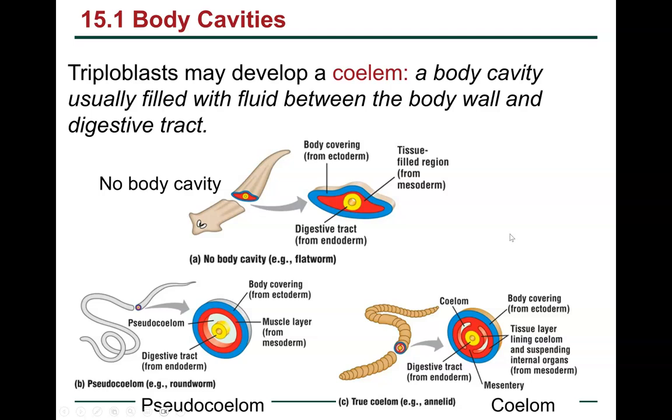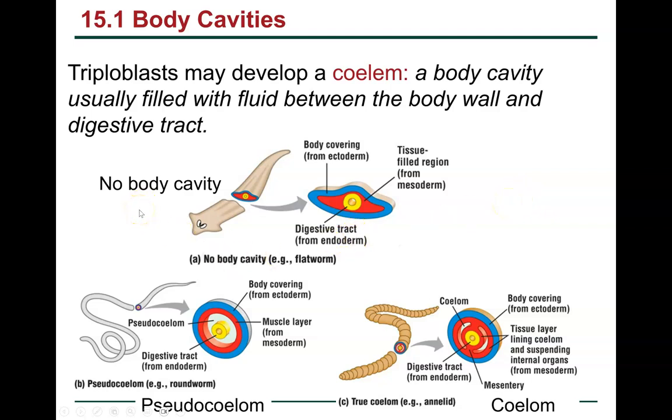Okay, now we're going to talk about body cavities, and triploblasts can develop what's called a coelom. And this word coelom means a body cavity usually filled with fluid between the body wall and the digestive tract. And you might be thinking, who cares? What is the big deal with these different body cavities? Once you get a more advanced body cavity, then you can start to get more complicated, like organ systems being made. And then you can start getting more efficient processes done in the body.